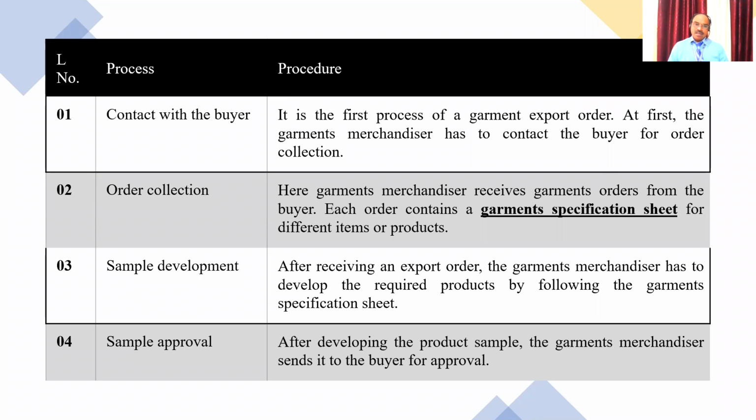Be clear. Then the order collection. The garment merchandiser receives the garment orders from the buyer. So in our example, Alison Babu gets the order from Jubi Beni, not from Navinan. Be clear. That is why we are discussing the garment side. In the garment side, we have a person called the merchandiser.